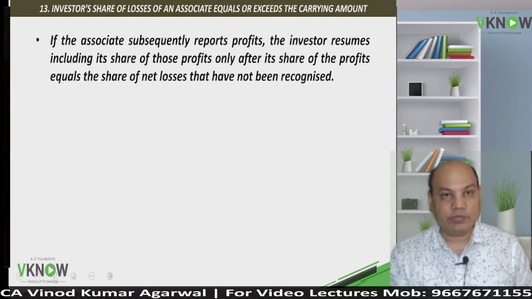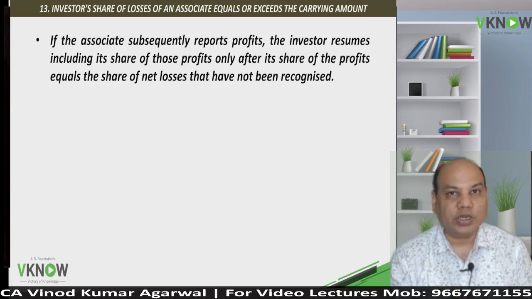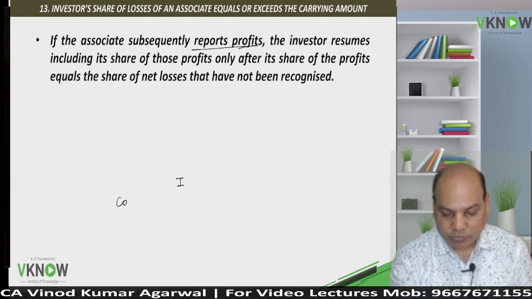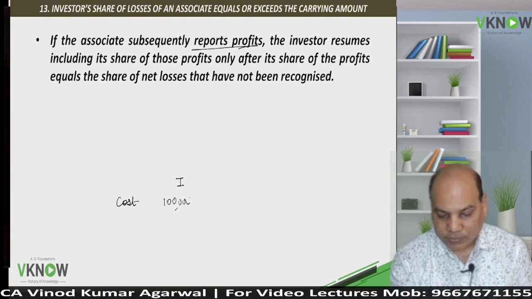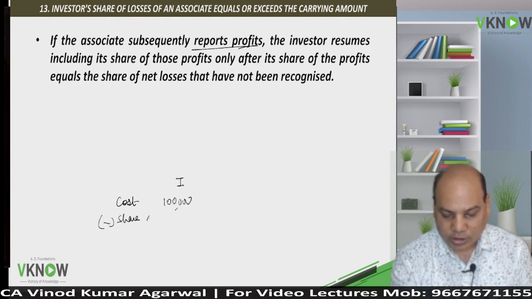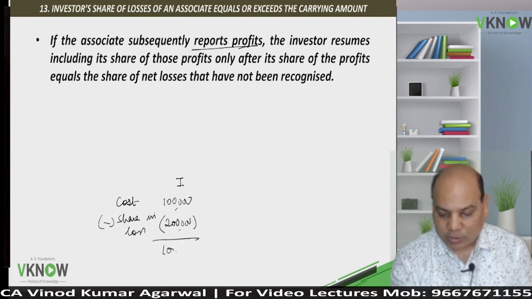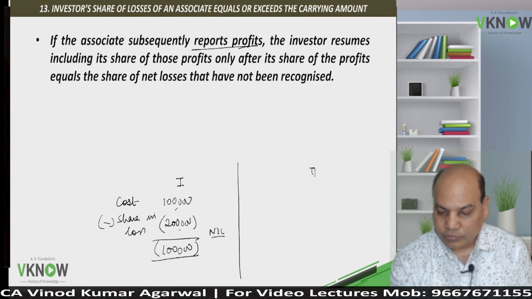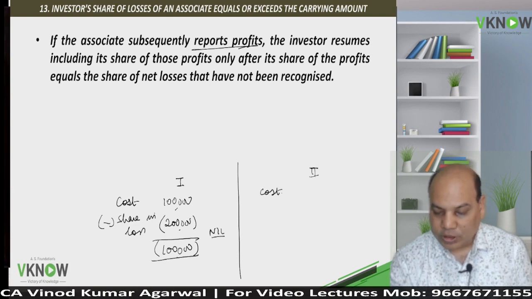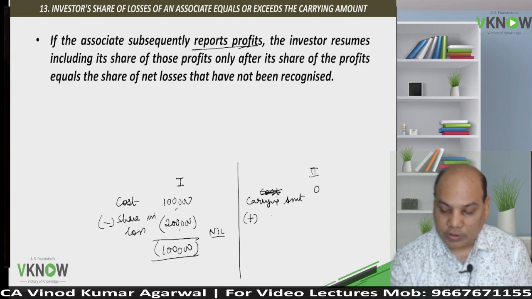And the third point is, suppose later on the associate starts making profit. Remember our first year cost was 1 lakh. Pay attention: share in loss 2 lakh, negative amount is 1 lakh, but we have disclosed nil value. Now I'll come to year 2. In year 2, my opening balance will be 0 because last year was 0. So the carrying amount, opening balance, is 0, but they have started making profit.